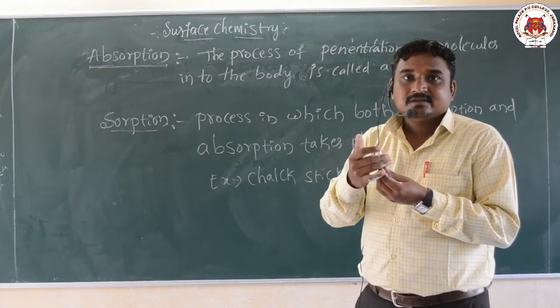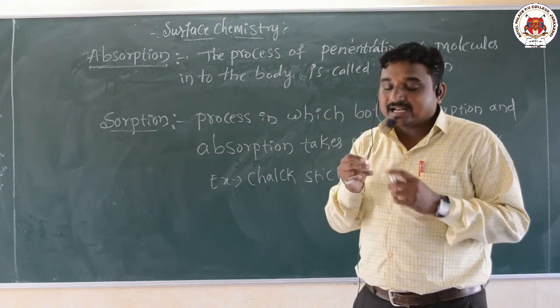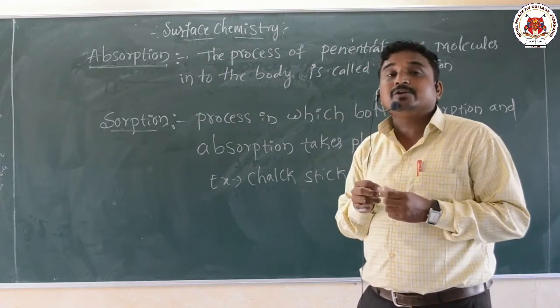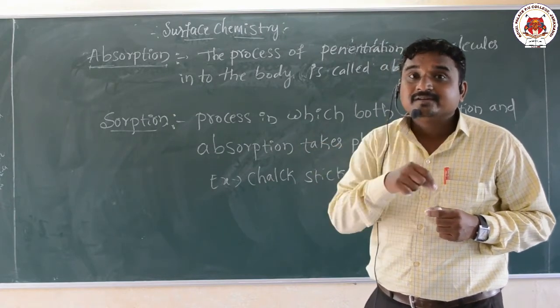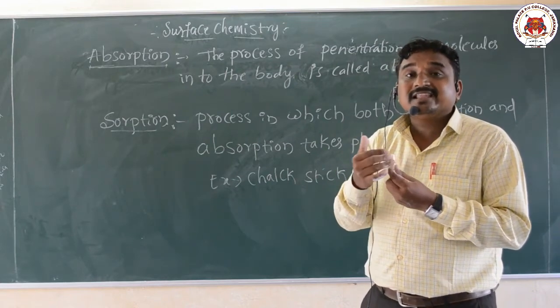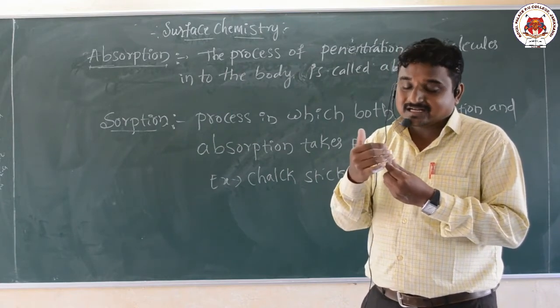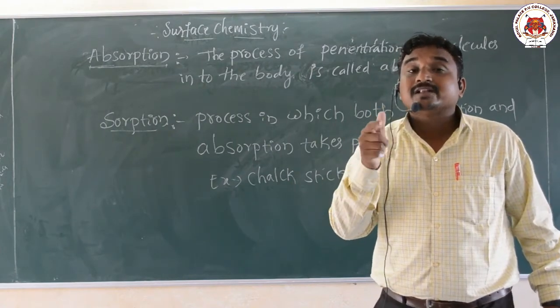Color. And also what happened? After breaking it, you will come to know that inside there is a solvent molecule that has entered. So that is an absorption. And the surface of this chalk which retains the color of the ink indicates what here? The process of adsorption.